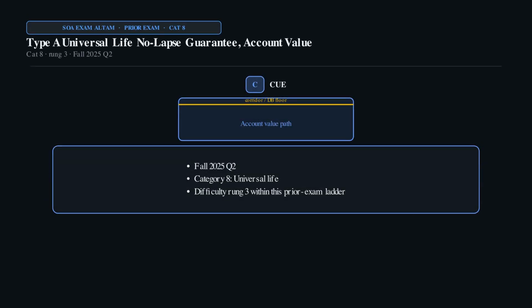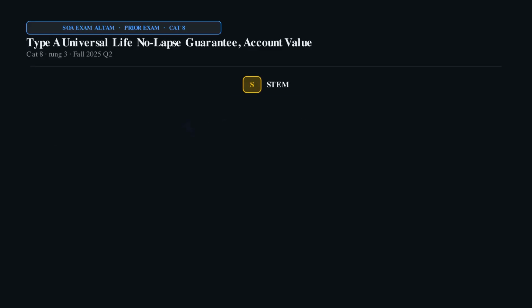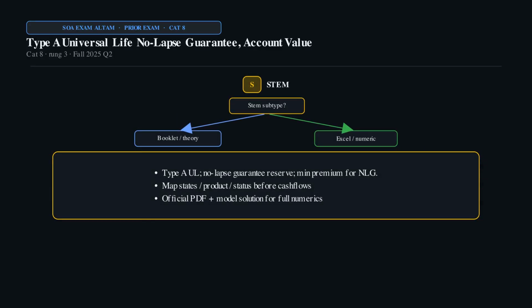Fall 2025 Question 2. This sits in Category 8, Universal Life, difficulty rung 3 on the prior exam ladder. Recognition Q. Type A BUL account value recursion, corridor, NLG, profit. STEM focus. Type AUL, no-lapse guarantee reserve, min premium for NLG.